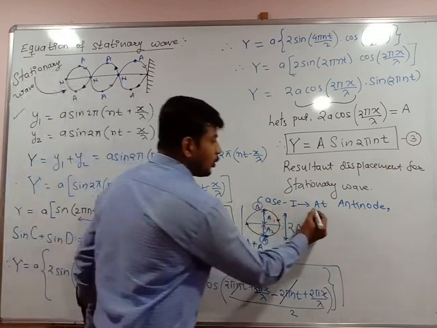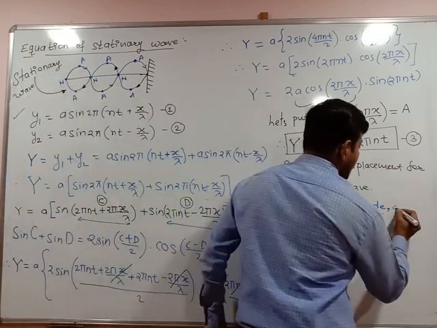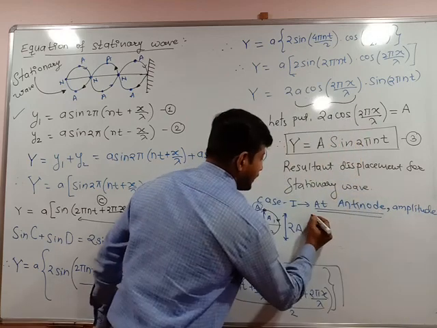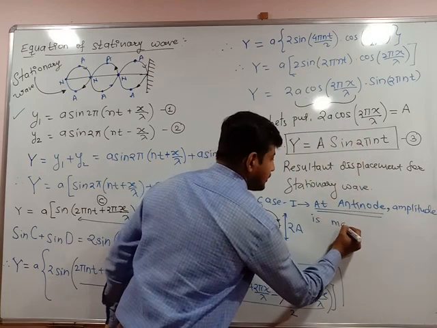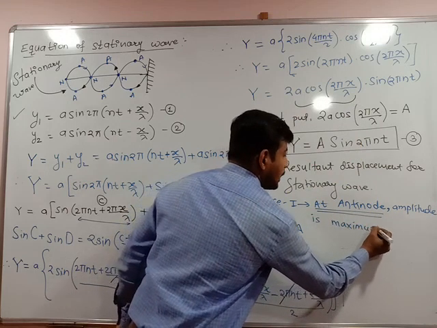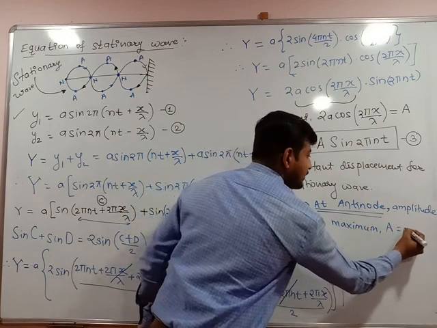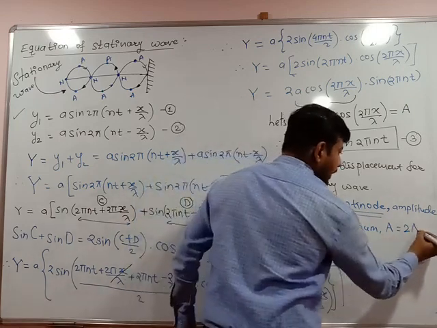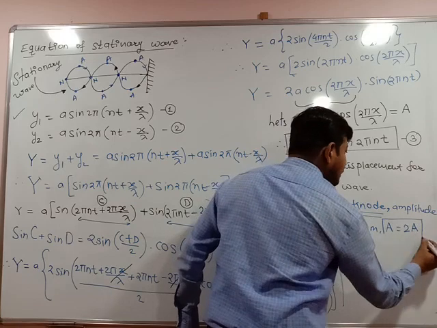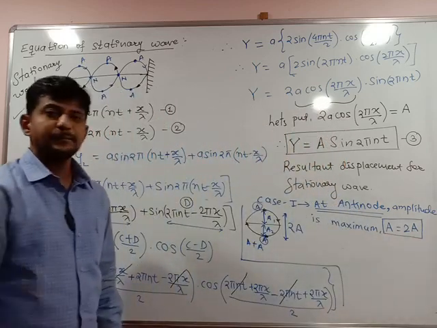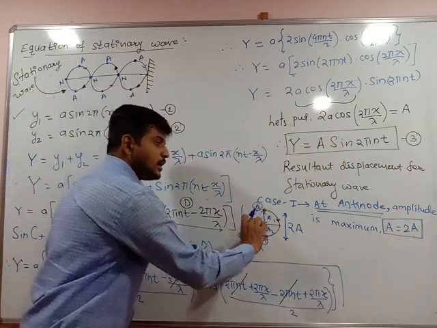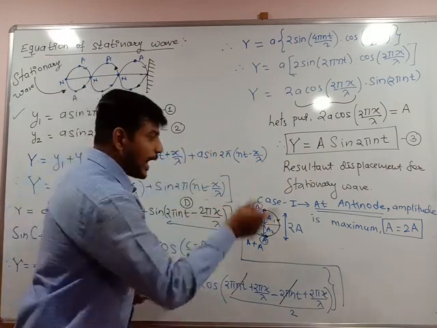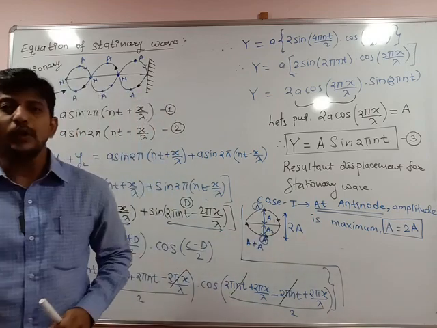So at antinodes amplitude is maximum. Amplitude is said to be maximum. That means A is equal to 2A. Small a or capital A, no problem. Always it is 2A. Resultant amplitude is always said to be 2A. Look, this A1 and this A2 have the same state of vibration in the same loop, so the amplitude increases. It is said to be 2A.